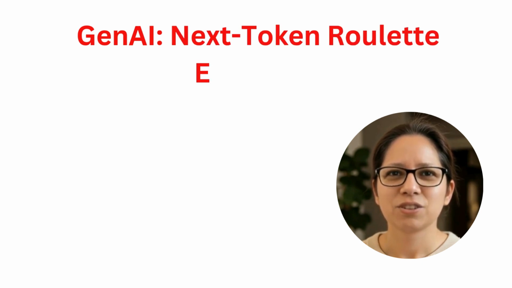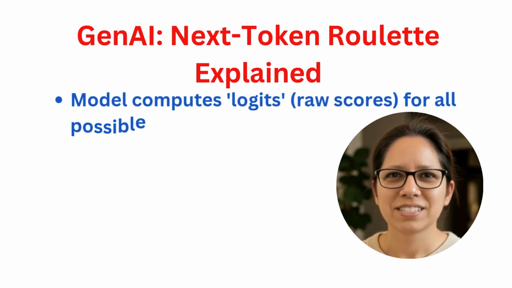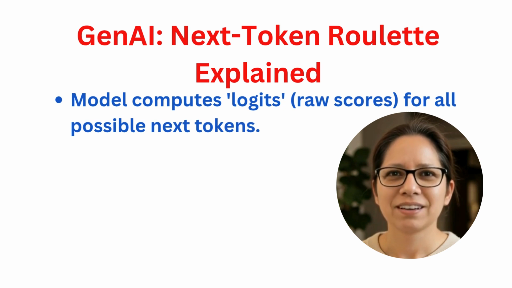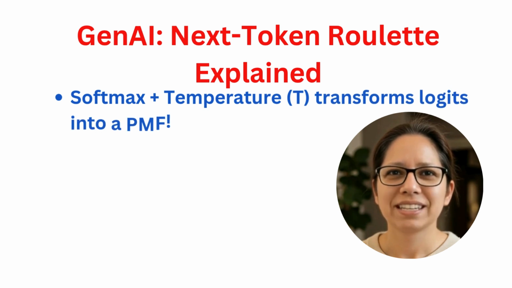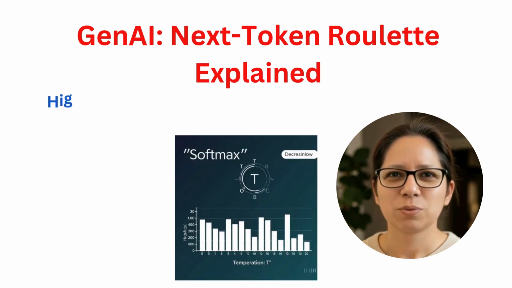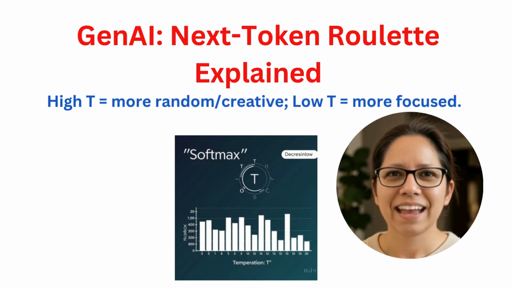First, given the text so far, the AI model computes raw scores called logits for every single word in its massive vocabulary. We're talking tens of thousands of options. These logits then get zapped by the Softmax function, often with a secret spice called temperature, or T. This transforms them into a beautiful PMF, telling us the probability of each word being the next one. A high temperature makes the PMF flatter, making the AI more creative and random. A low temperature makes it pick more obvious words.